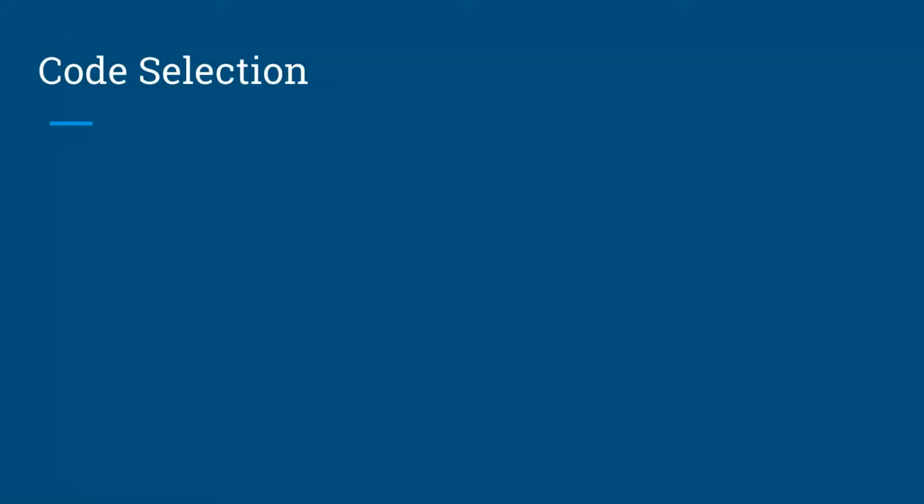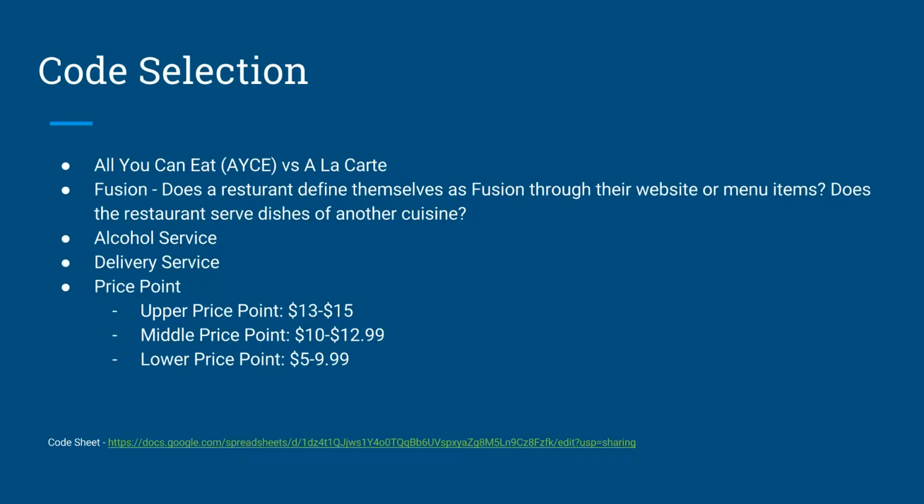So for our code sheet, we constructed a bulk of codes intended to collect data from menus of our sample restaurants to further our arguments regarding the presence of Hotelling's law. Our aim was to develop a code sheet that allowed us to analyze restaurants in their individual spectrum and across spectrums. Thus, codes that could be applied to both restaurants and could serve as a good point of comparison and analysis were selected.